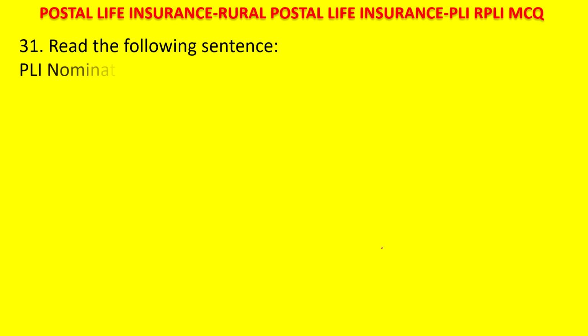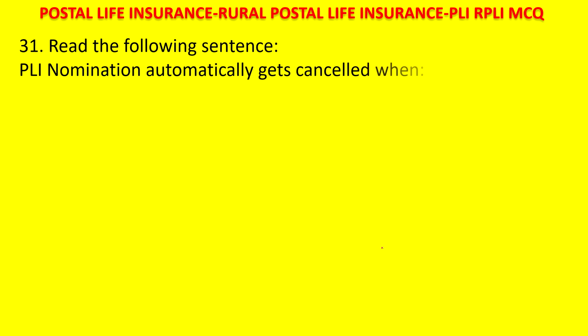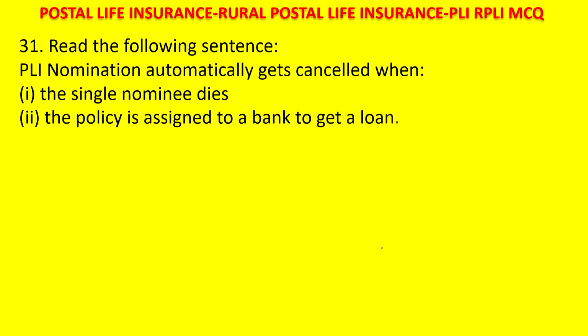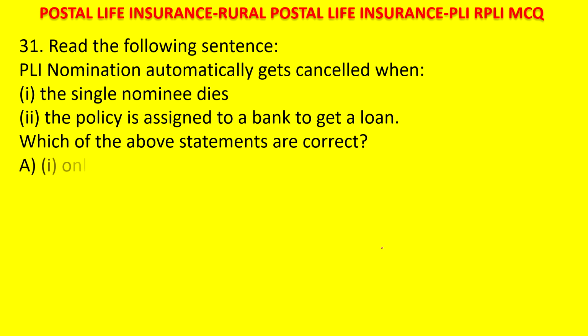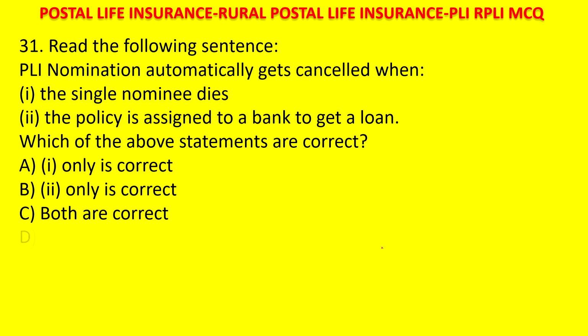Read the following sentence. PLI nomination automatically gets cancelled when the single nominee dies, and when the policy is assigned to a bank to get a loan. Which of the above statements are correct? A, 1 only is correct. B, 1 and 2 only is correct. C, both are correct. D, none of these is correct. Your time starts now.